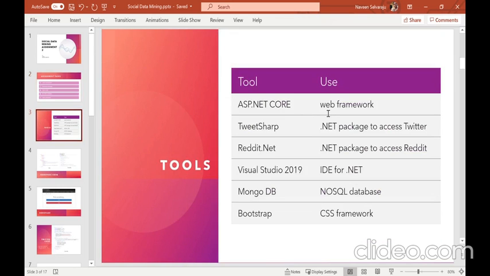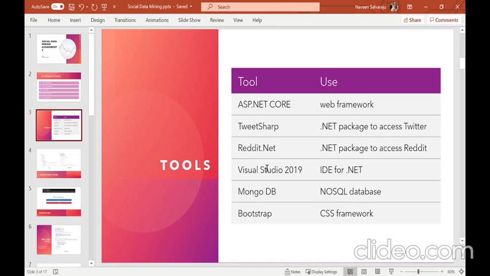So these are the tools that I used for this assignment. First, I've used ASP.NET Core to create my website. I've just created a simple MVC application. Then I found a package called TweetSharp in the NuGet package manager, which is essentially a wrapper class that sends HTTP requests to the Twitter API. I also found one package for Reddit. It is called Reddit.NET. I can use this package to send some content or post something on Reddit.